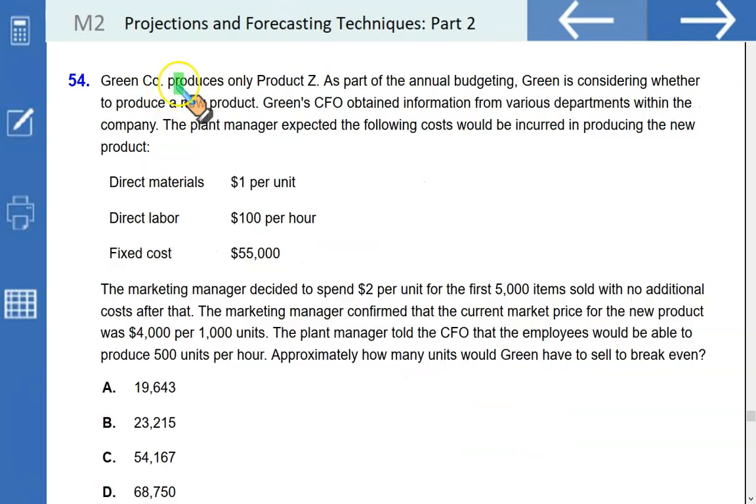C. Green Company produces only product Z. As a part of the annual budgeting, Green is considering whether to produce a new product. Green's CFO obtained information from various departments within the company. The plant manager estimated the following costs would be incurred in producing the new product: material, labor per hour, and you have got the fixed cost.